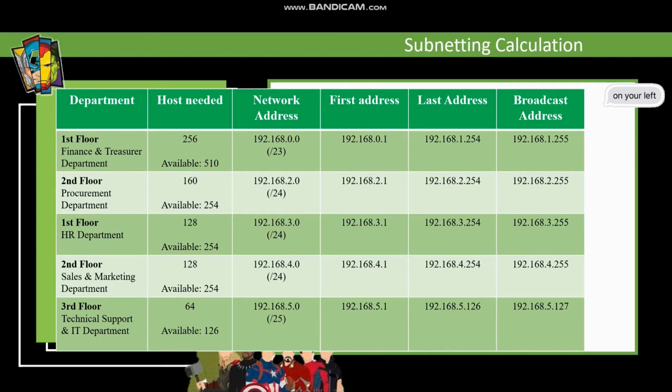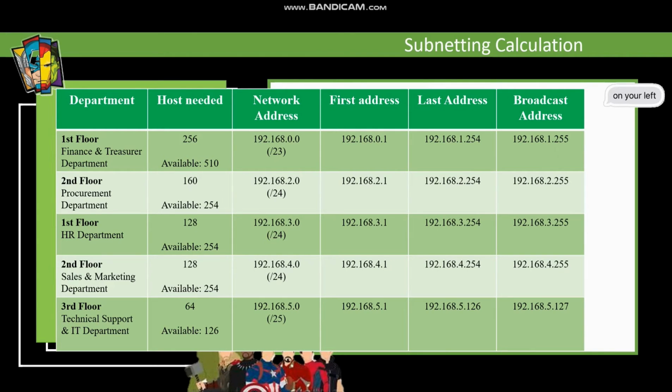Here, we will use the network address 192.168.0.0 with prefix /23, and the first address will be 192.168.0.1, and the last available address will be 192.168.1.254.